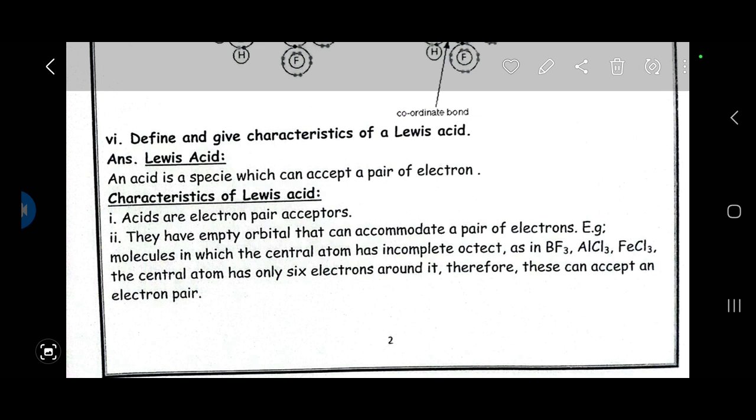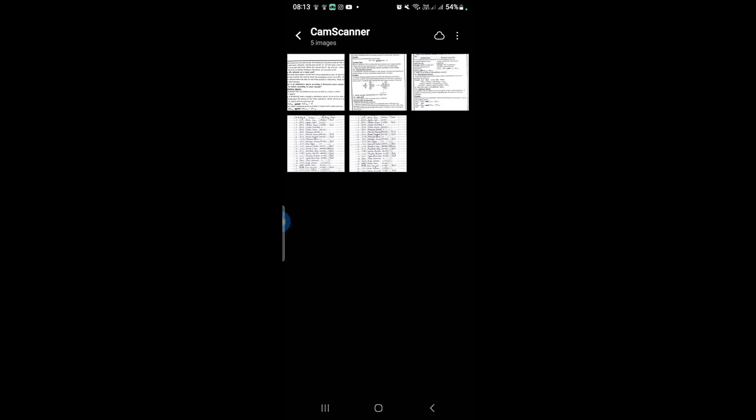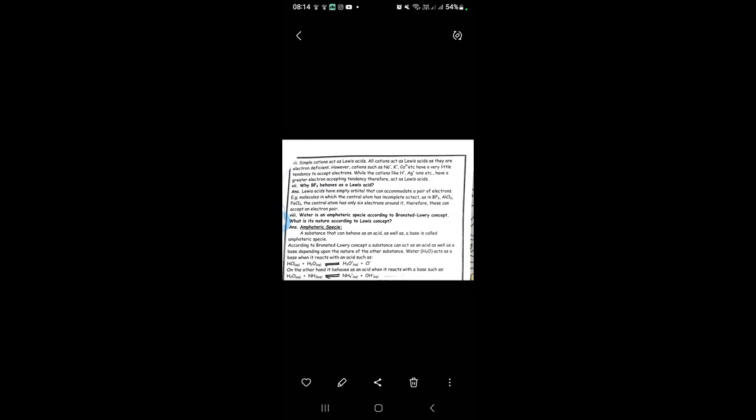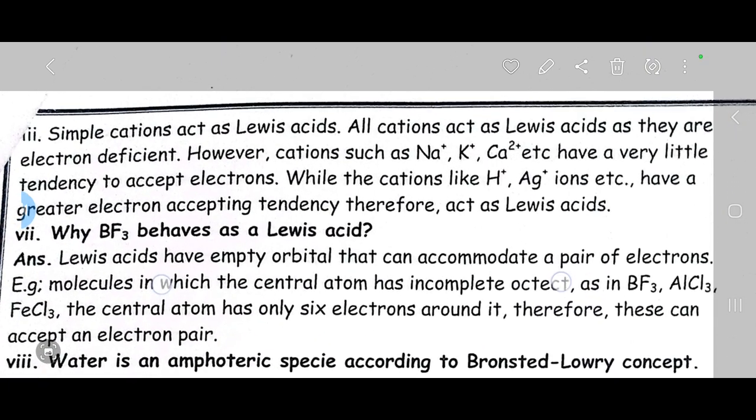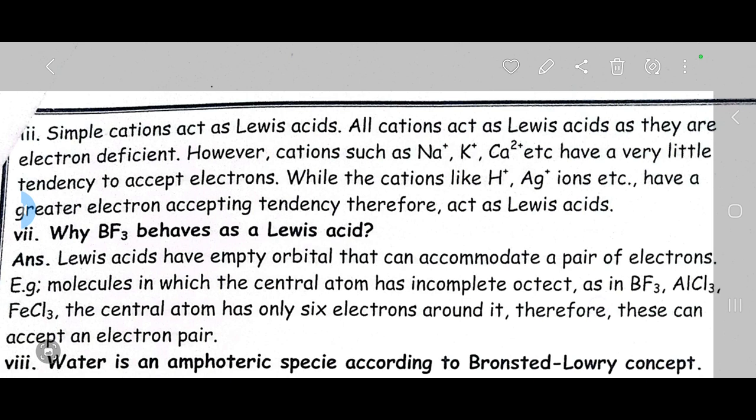For example, molecules like BF3, AlCl3 and FeCl3 have an incomplete octet in the central atom. What are the central atoms? Boron, aluminium and iron are the central atoms in these molecules. So they have 6 electrons in their valence shells. That's why they can accept an electron pair, and that's why they can behave as Lewis acids.